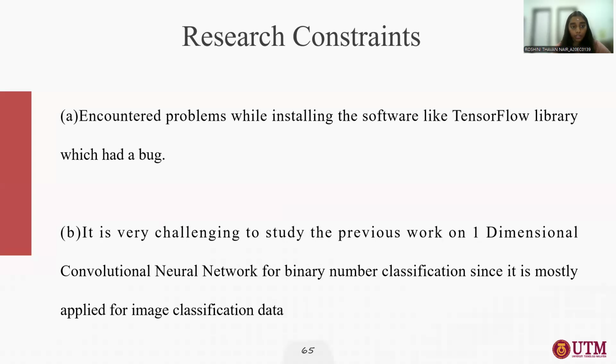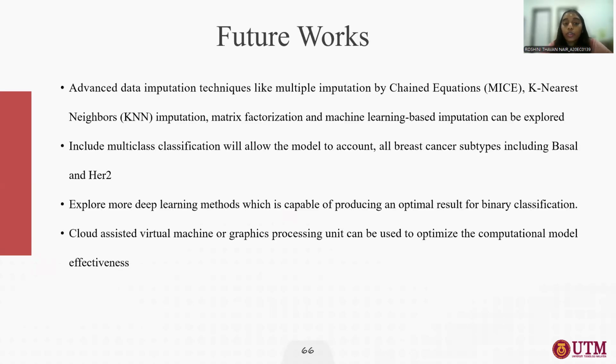The research constraints are that I encountered problems while installing software like the TensorFlow library, and it was also very challenging to study previous work on 1D CNN for binary classification since it is mostly applied to image classification data. Next, the future work.